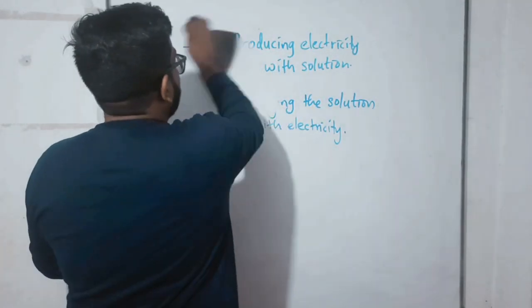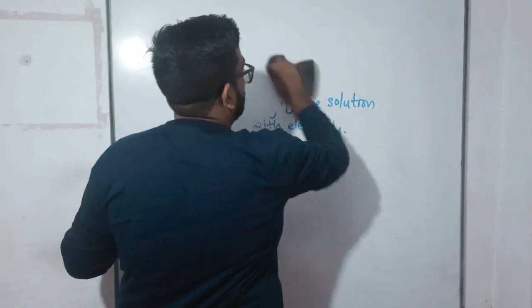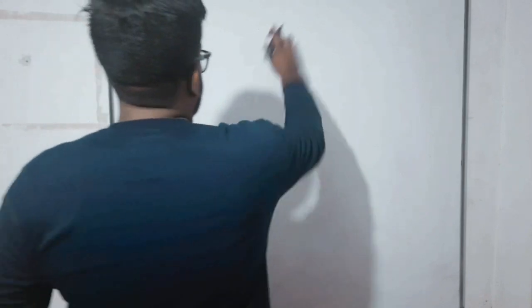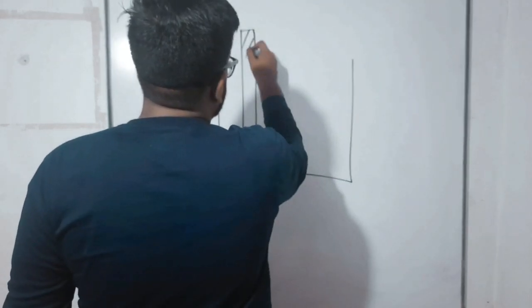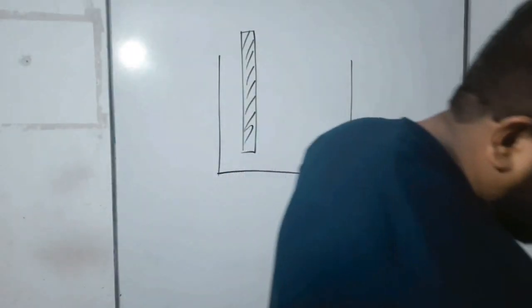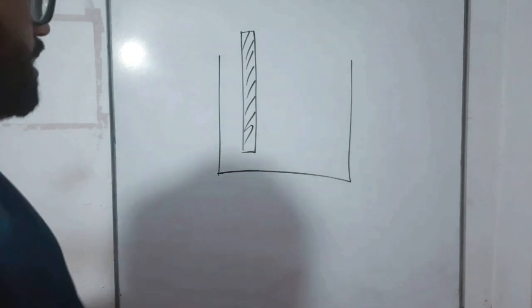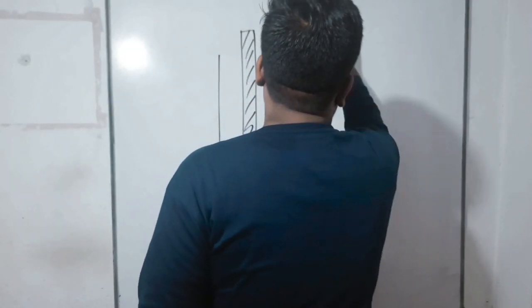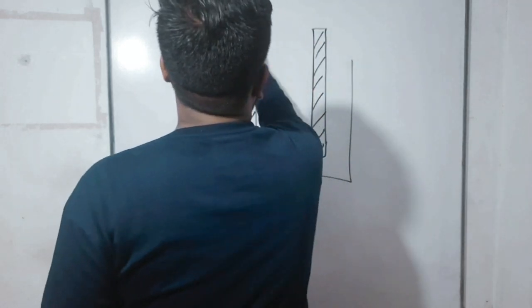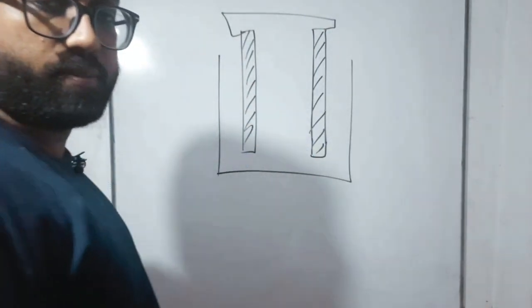Now see the board. I'll take the example that you are given in the question, my dear children. A container is there, maybe a beaker. And one rod is a zinc rod, and the other one is an iron rod. They should be the same size, and both are connected with connecting wires.